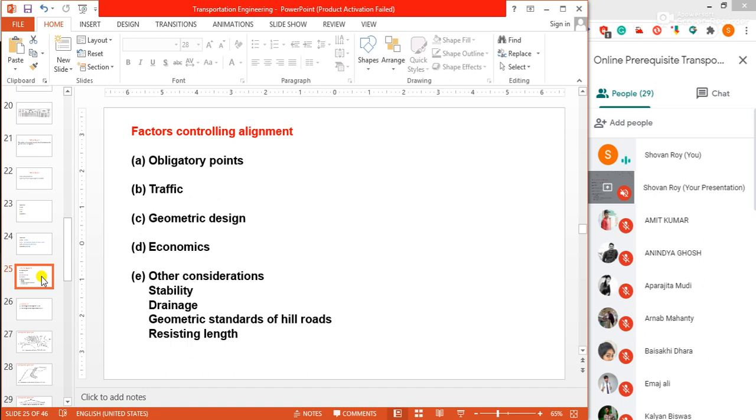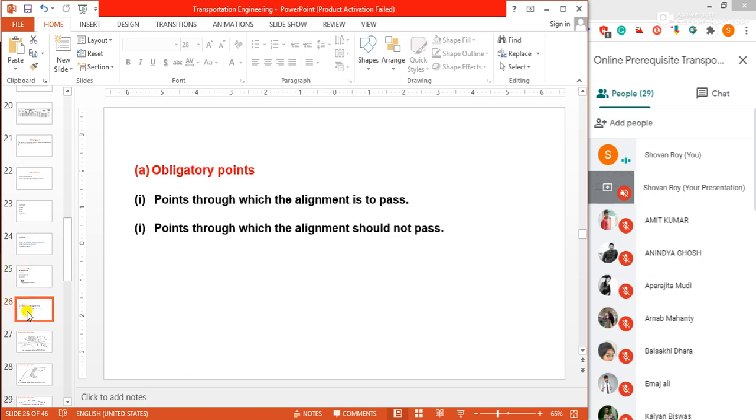Actually, what are obligatory points? There are control points governing the alignment of the highways. These control points may be divided broadly into two categories. Actually, obligatory points means they govern the alignment of the highways. Point number 1: points through which the alignment is to pass.